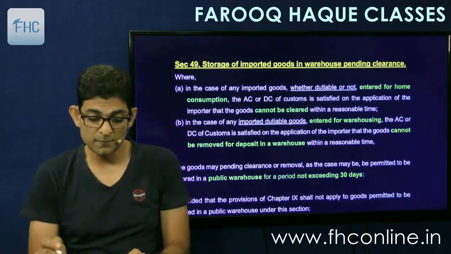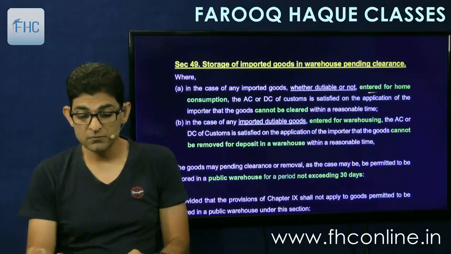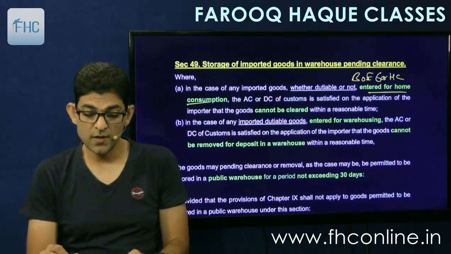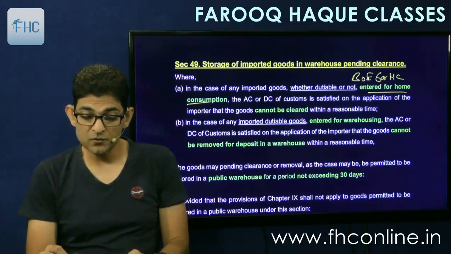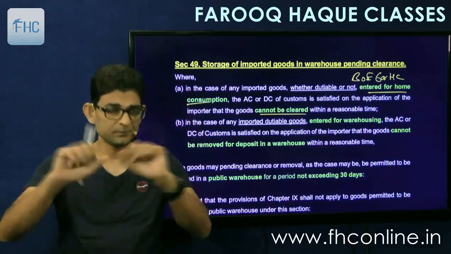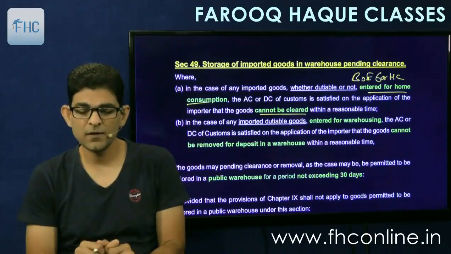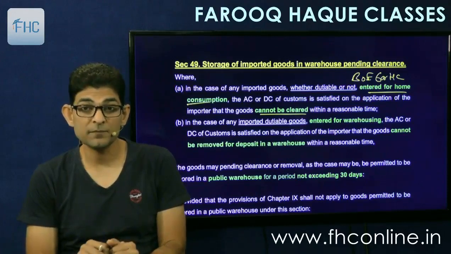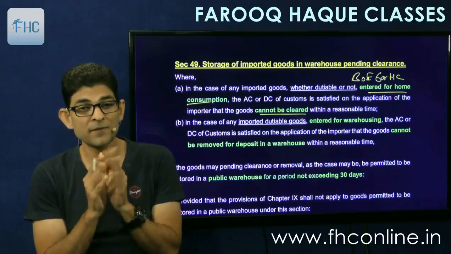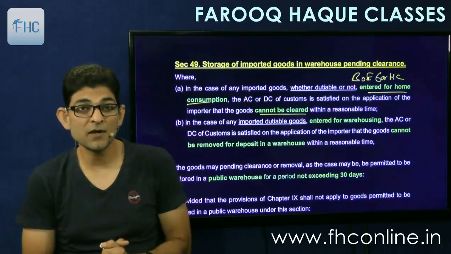So 49 also says that in case of imported goods, whether dutiable or not, entered for home consumption, means you have filed the bill of entry for home consumption, the AC or DC of customs is satisfied on the application of the importer that the goods cannot be cleared within a reasonable time. You have filed the bill of entry, but there is some other problem and they cannot be cleared within a reasonable time. Even if the duties are assessed, we are unable to pay, for example. We don't have money to pay. So we'll ask, please give us 20 days time to pay. Allow us to deposit goods in warehouse till that time.